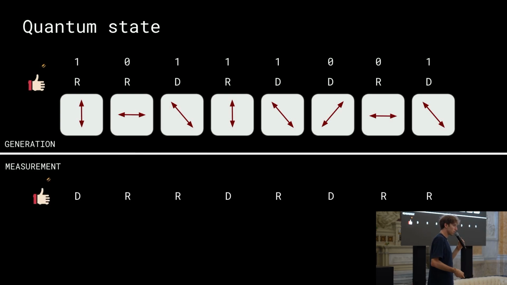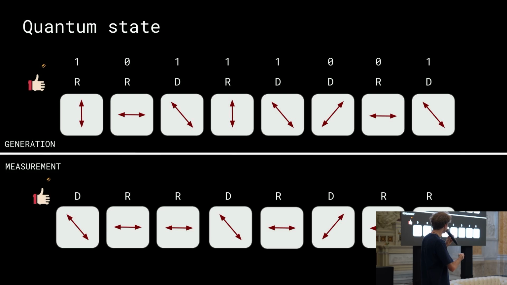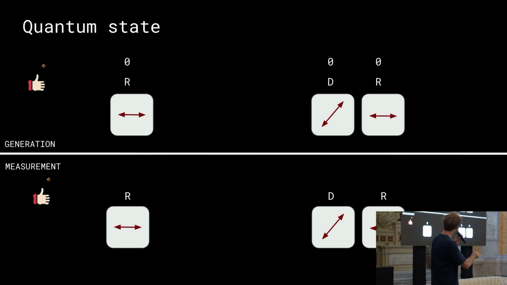So the measurer will, again, flip the coin, choose a basis, which is either diagonal or rectilinear, and obtain some measurement after this choice. And we see that there are 2 possibilities. In the case they chose at random the same basis that was chosen by the state generator, they obtain a correct quantum state.